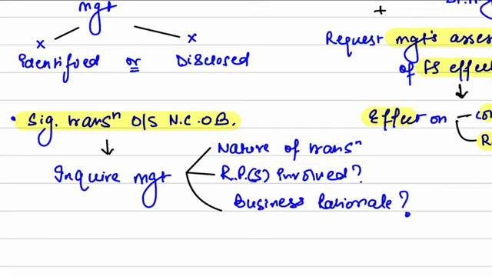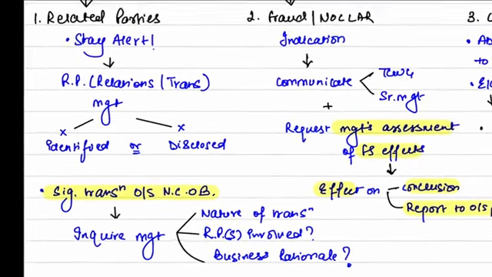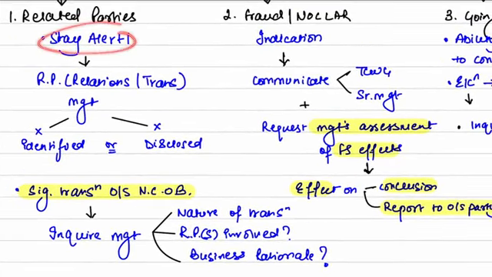What is the logic of the transaction? So for related party, two things to be done: stay alert to related party relationships or transactions that management has not identified or not disclosed. When you find significant transaction outside normal course of business, inquire the management about these three things.